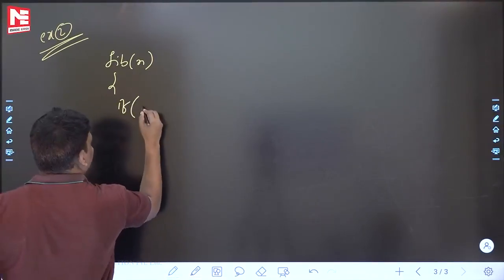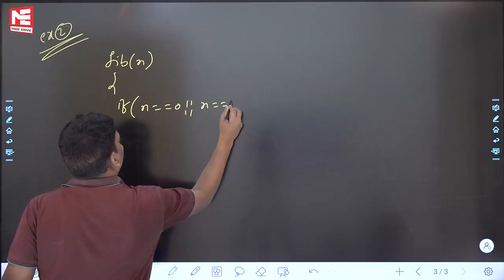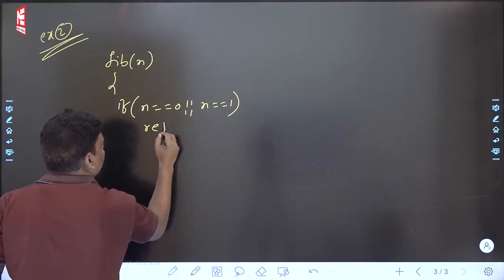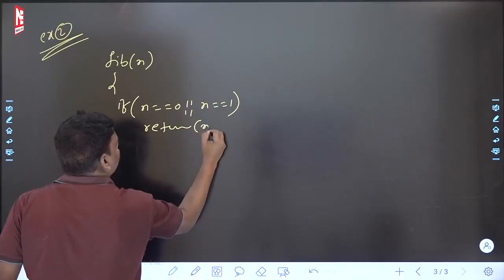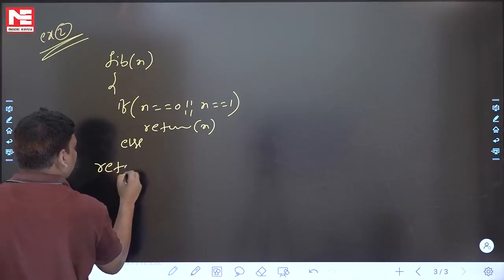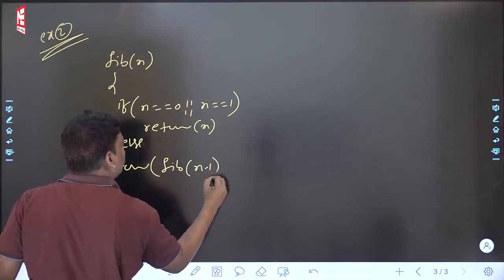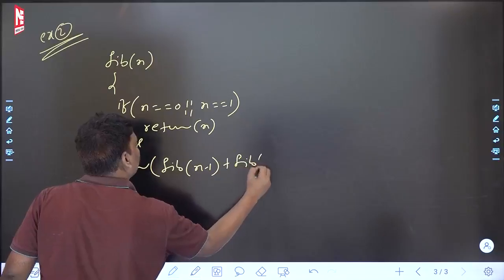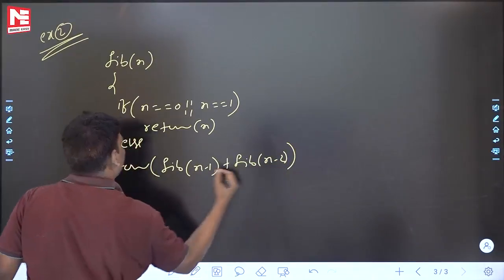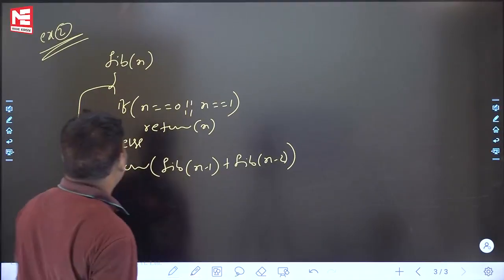If n is equal to 0 or n is equal to 1, then return n, else return Fibonacci of n minus 1 plus Fibonacci of n minus 2. End of this. This is the recursive program.